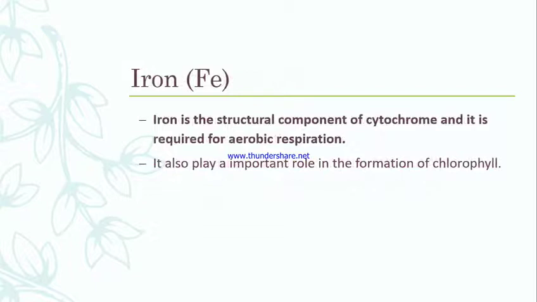Now iron. Iron is a structural component of cytochrome, and it is required for aerobic respiration. We're going to learn about respiration also. So in that class, we are going to learn what is aerobic respiration. But in short form, I'm going to tell you aerobic respiration is mainly a respiration process in which oxygen is required. And we know the respiration process actually gives us energy by oxidizing our food. So iron also plays an important role in the formation of chlorophyll.